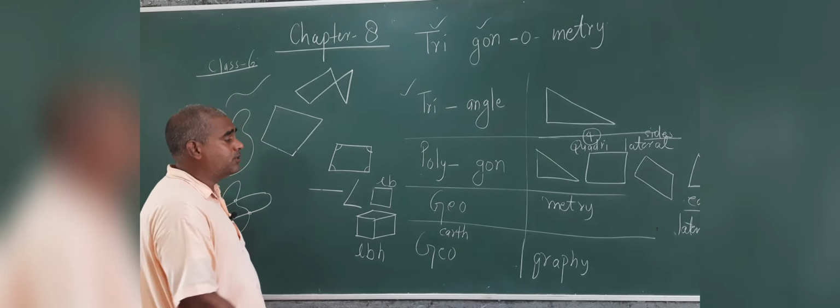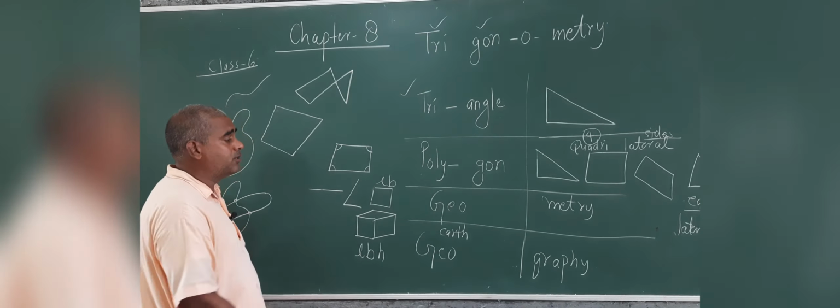In geometry, we study the polygon. A special type of polygon is the triangle. So these are related. Now geography, photography is there. So quadrilateral. Trigon means triangle, and the measurement of a triangle is called trigonometry. The question is, these all are geometry.